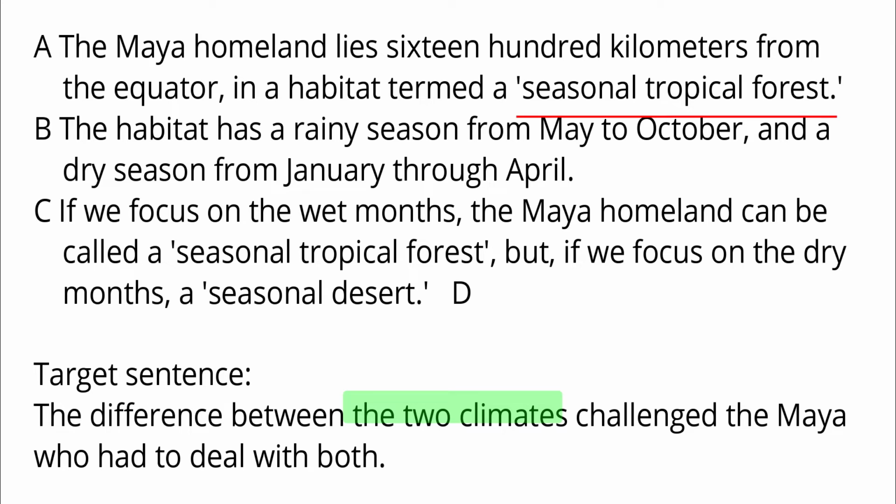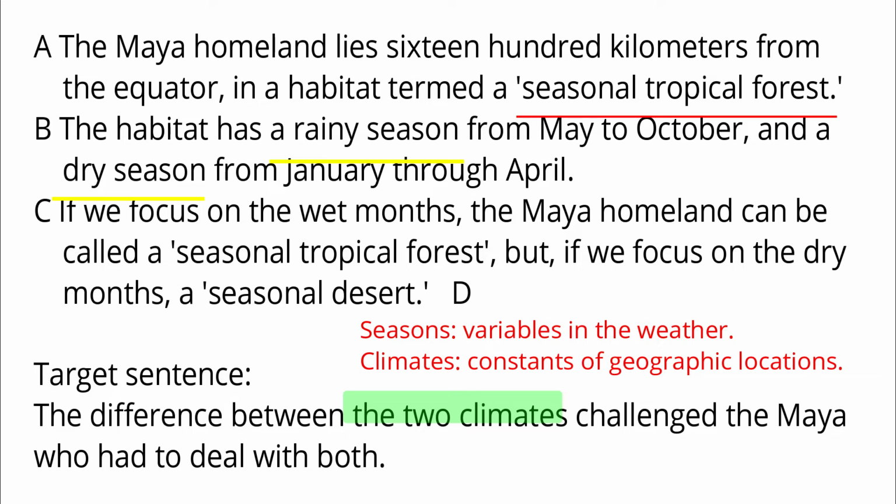The first sentence talks about one climate, so it is not a candidate. Consider the second sentence that talks about two seasons, a rainy season and a dry season. Can these two seasons be the antecedent of the two climates? The answer is no, because seasons are not climates. Seasons change as seasons focus on variables in the weather. So any place on Earth can have seasons, like the summer season in the North Pole and the winter season of the North Pole. By contrast, climates are constants, so they are specific to geographic locations. Each location has its own climate, so the two seasons are not the antecedents of the two climates.